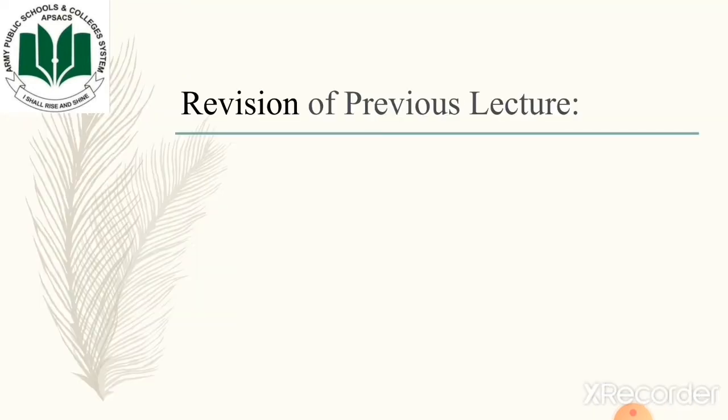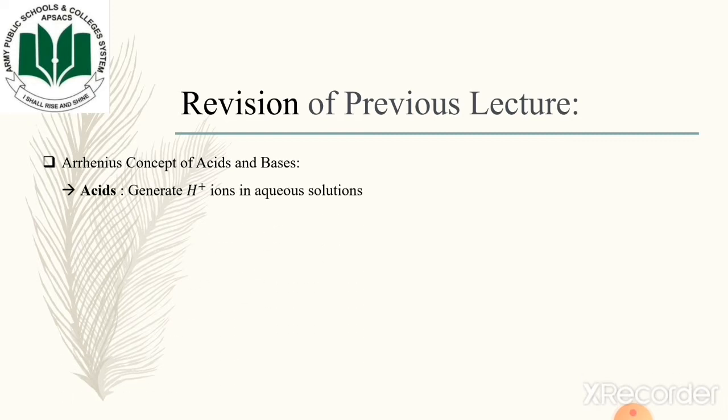Before moving forward, we will first revise certain concepts that we learned in our previous lecture. In the previous lecture, we read about the Arrhenius concept of acids and bases. This concept says that acids generate proton ions in an aqueous solution.